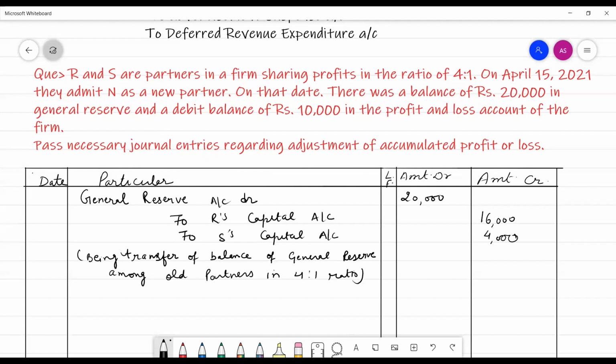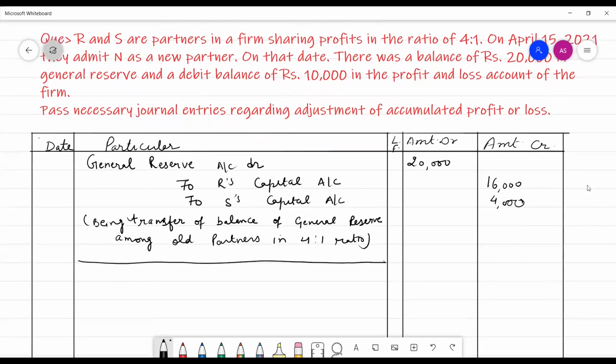Now, here we have a debit balance of profit and loss account. Then we will transfer this 10,000 among partners.